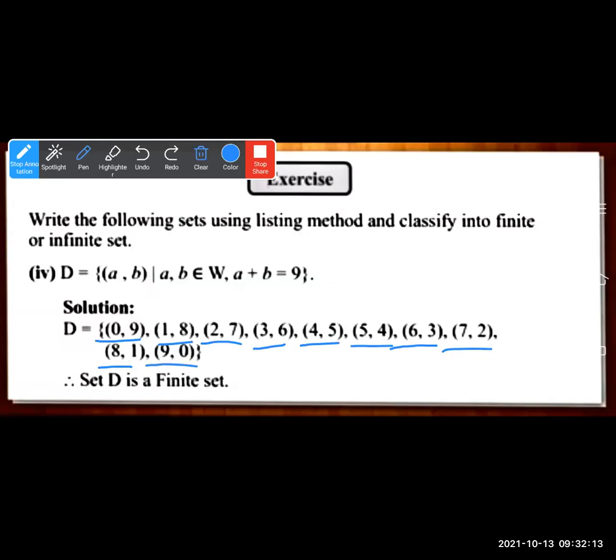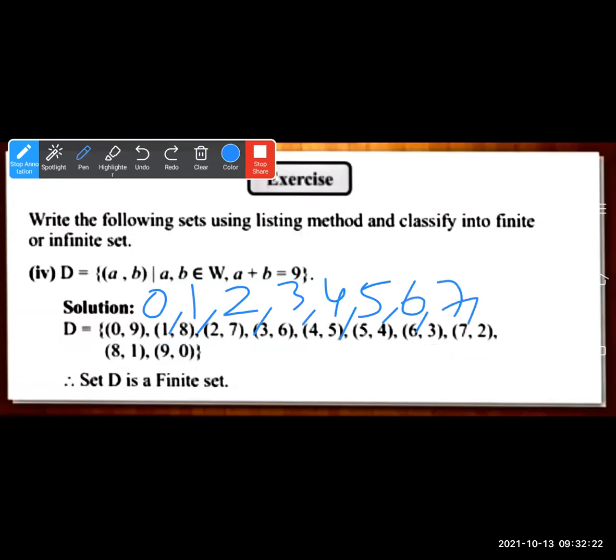You have to take all the numbers from 0 to 9.